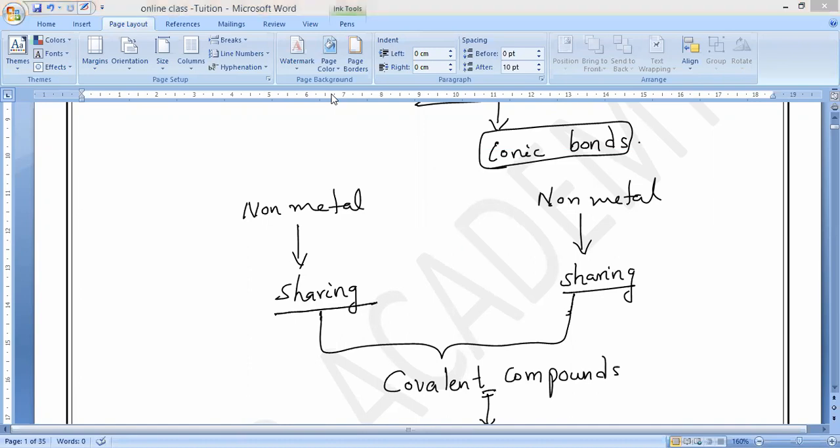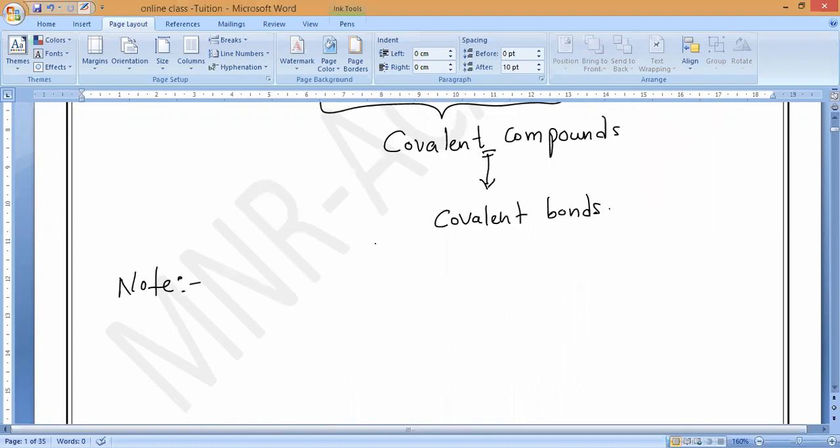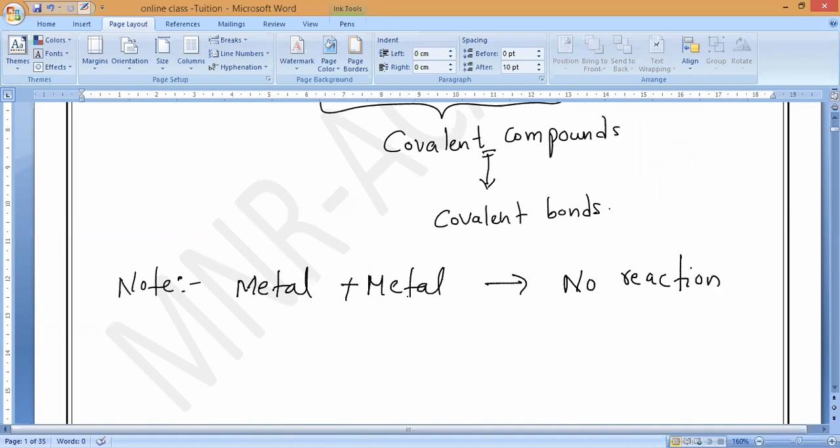Now note what you have to remember. One metal does not react with another metal. Metal plus metal: no reaction. They will never react. Metal plus metal never react. That is what you have to remember.